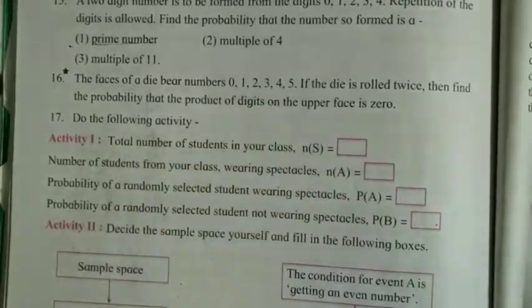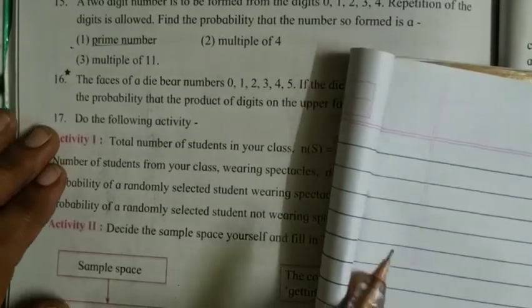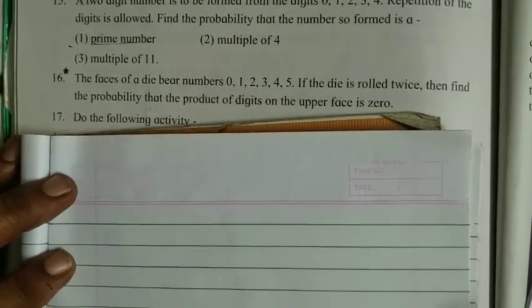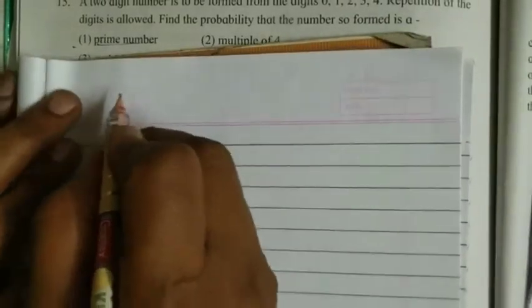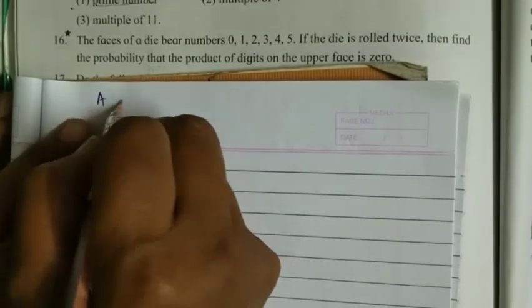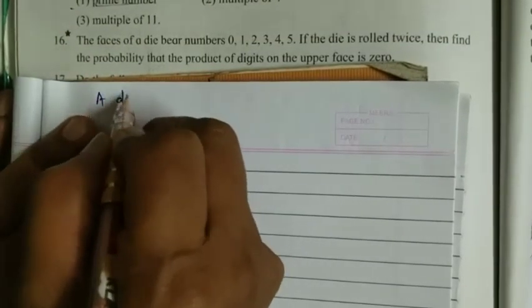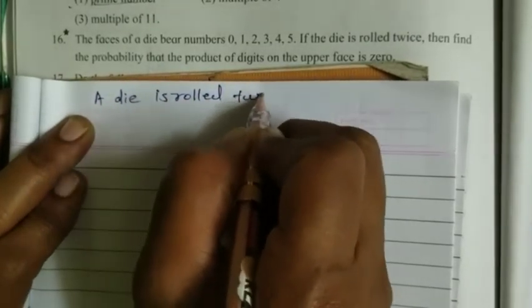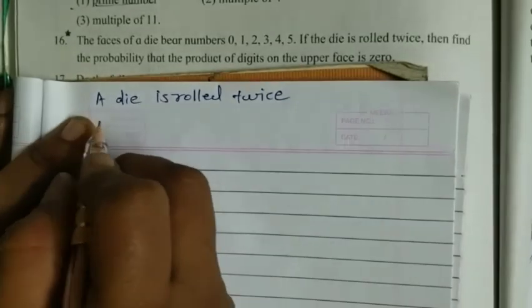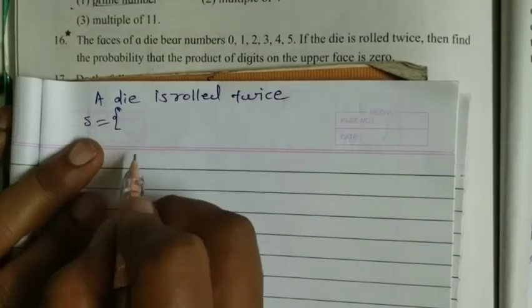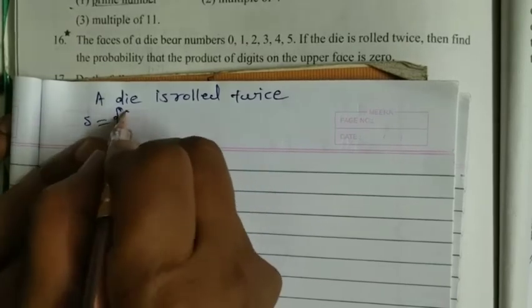Means we have to write down the sample space for a die rolled twice. The random experiment is a die rolled twice, and that sample space should contain 36 outcomes.